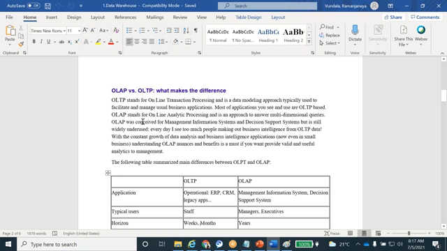How are we getting the data for OLAP? We are deriving it from the OLTP only. Whatever data is there in OLTP, we load that data into the OLAP for analysis purposes. You can see the differences here.